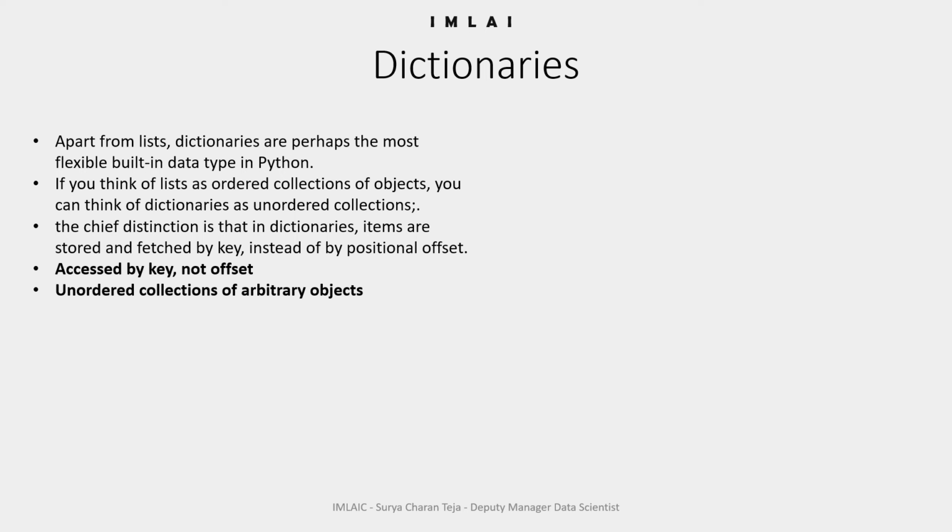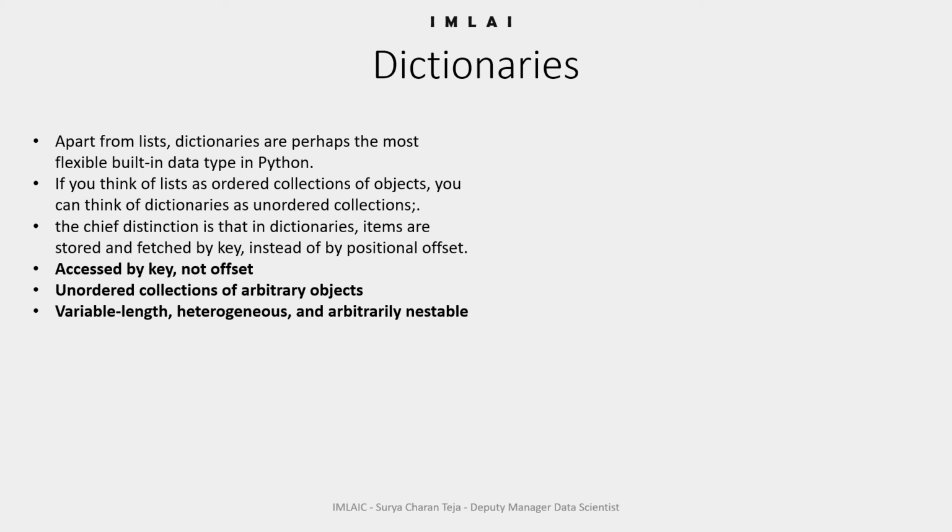Keys provide the symbolic locations of items in a dictionary, whereas in spite of using an offset index position, we use a key, which provides the symbolic locations of items in a dictionary.